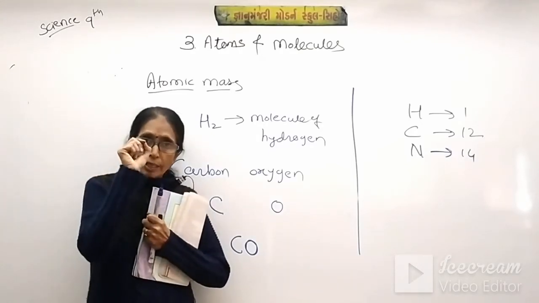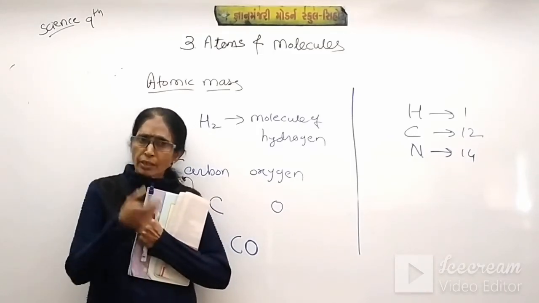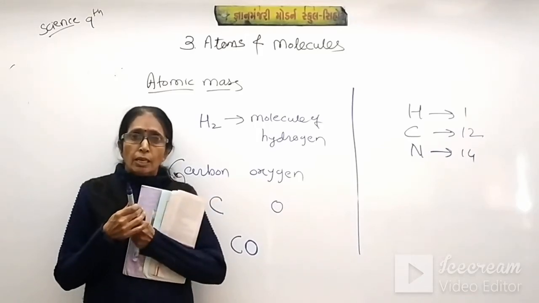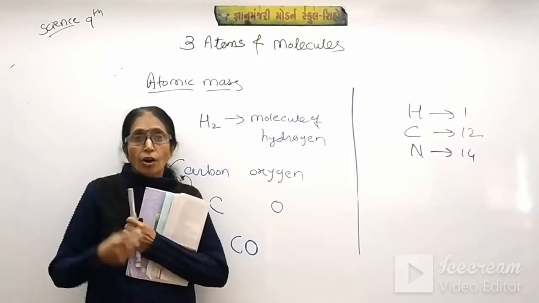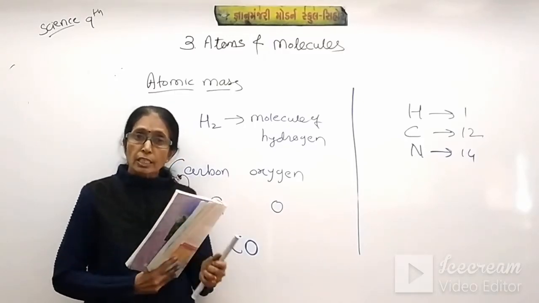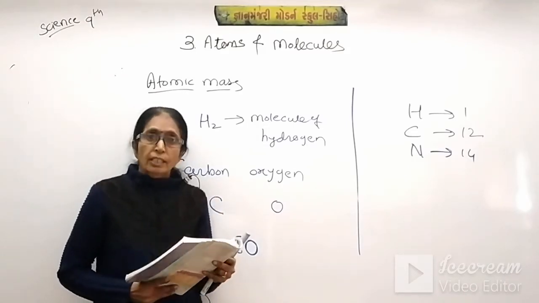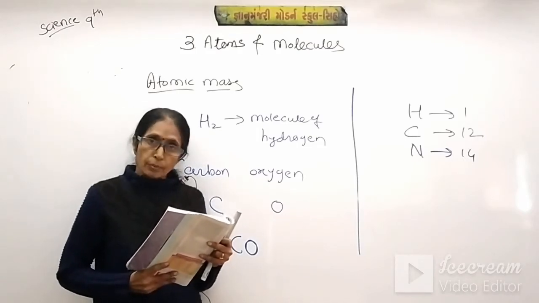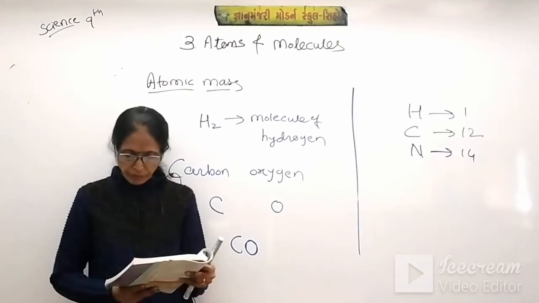Because only one atom of hydrogen or only one atom of carbon we can't touch or feel. But when a number of atoms of carbon combine to form a molecule of carbon, then we can touch and feel. So in this way we can find the molecules of particular atoms. They may be of the same type, they may be of different types.